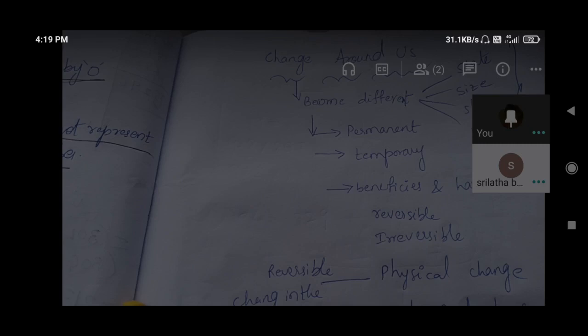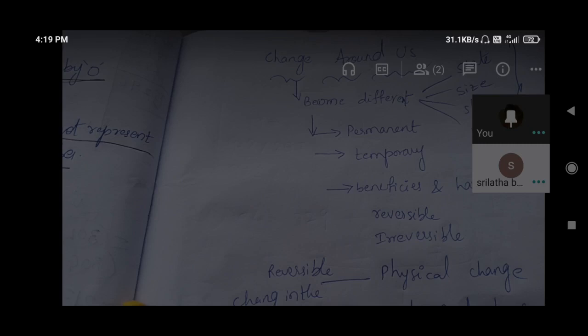And stretching of a rubber band. Again if we release it, it will become normal. The size will become normal. And breaking of a toy. We cannot get it again. With screws and all, at that time we can, but by breaking we cannot reverse. No. And melting of wax. Yes, after melting, at normal temperature it will become solid again. Liquid to solid and solid to liquid, we can make that.